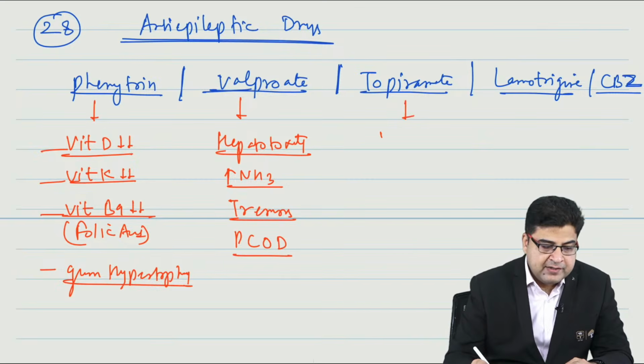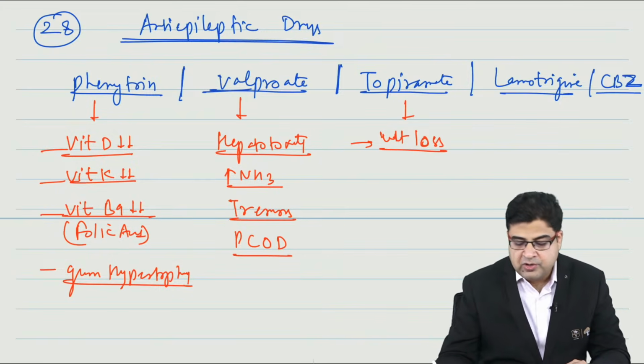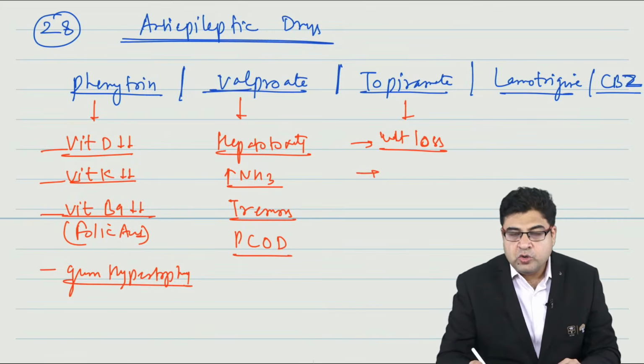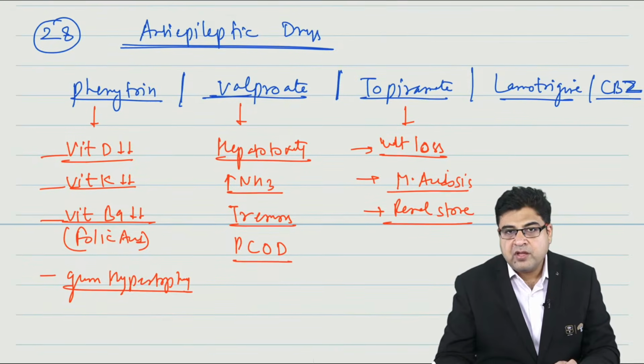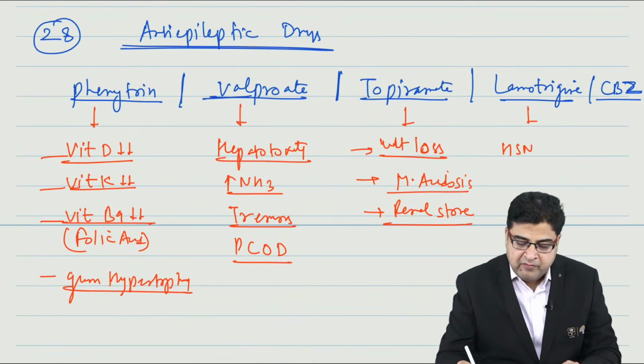Now, topiramate is a drug which can cause weight loss. So, Dr. Manu Garg is firing like anything. This medicine can cause weight loss as a side effect. Topiramate can cause metabolic acidosis as a side effect. This medicine can result in formation of renal stone as a side effect. Now, lamotrigine is a medicine which can cause hypersensitivity reaction.